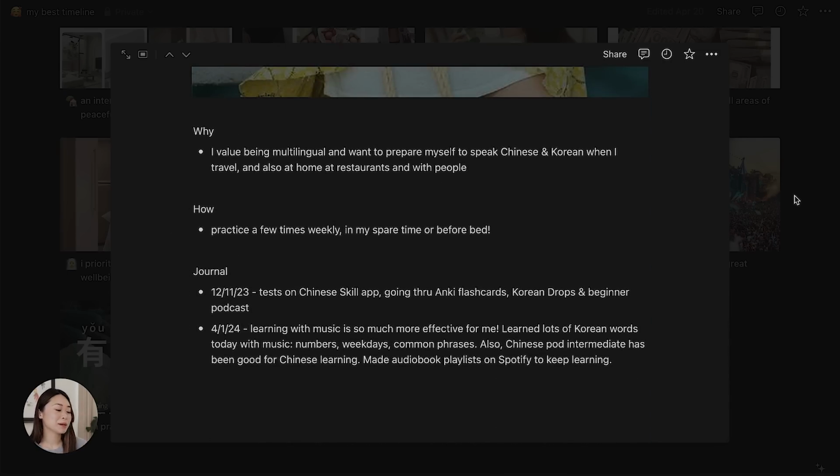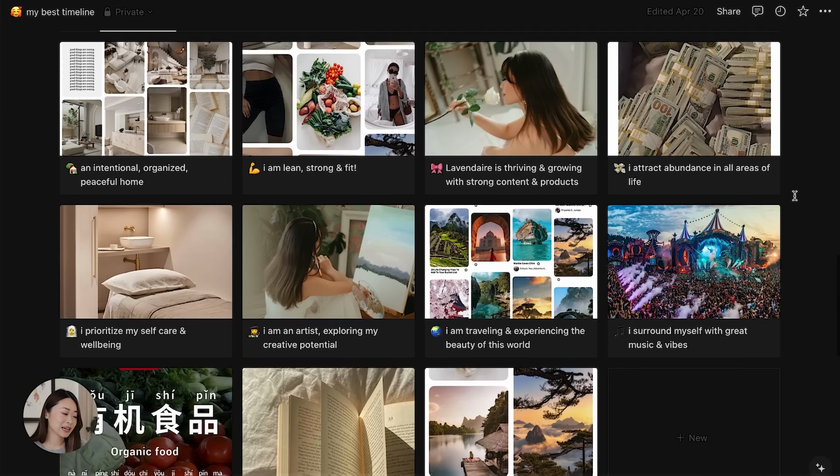And so keeping my goals visually in Notion this way allows me to see, okay, which goals am I focusing on? Which goals have I not been working towards? Because I do look at this pretty often. I try to look at it every night. It keeps my goals top of mind. It reminds me to make progress towards each of these goals. And it's okay knowing that I don't have to work towards every single one of these goals all the time.